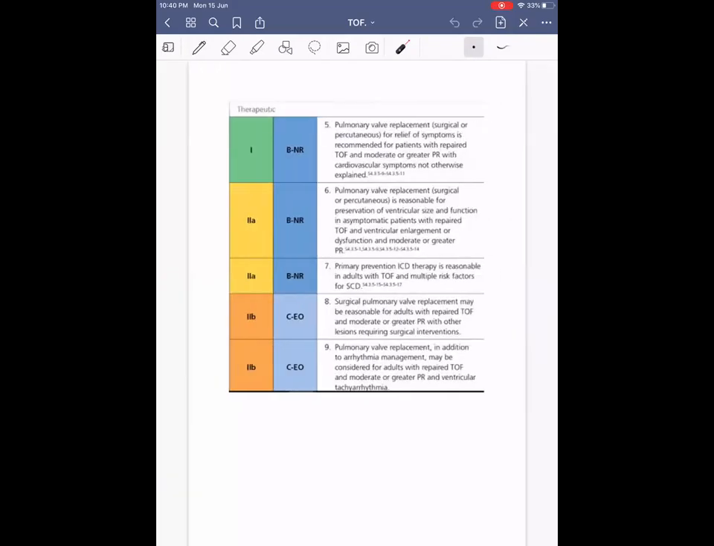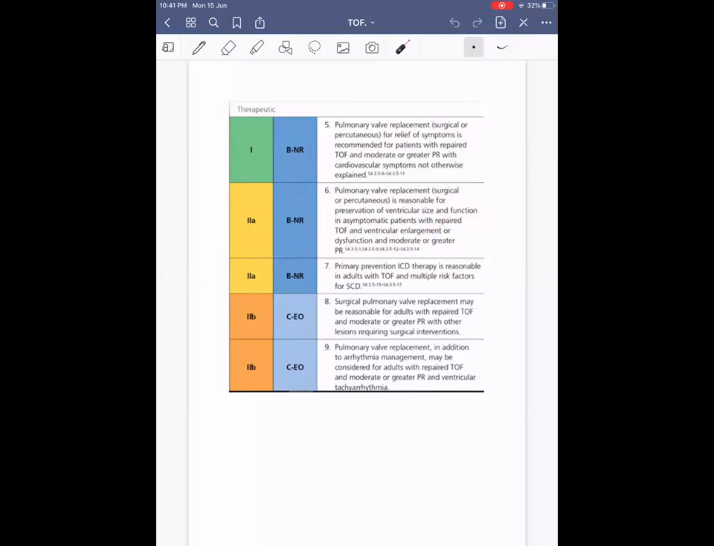Then coming on to pulmonary valve replacement, surgery or percutaneous, for relief of symptoms is indicated as a class 1 indication in symptomatic patients. So pulmonary valve replacement, either surgical or percutaneous, is indicated when the patient is symptomatic. Then pulmonary valve replacement, surgical or percutaneous, is reasonable for preservation of ventricular size and function in asymptomatic patients with repaired TOF and ventricular enlargement or RV dysfunction or moderate and greater pulmonary regurgitation. In symptomatic patients, class 1 indication. In asymptomatic patients with RV dilatation or dysfunction, or if there is more than moderate PR, then it is class 2 indication.